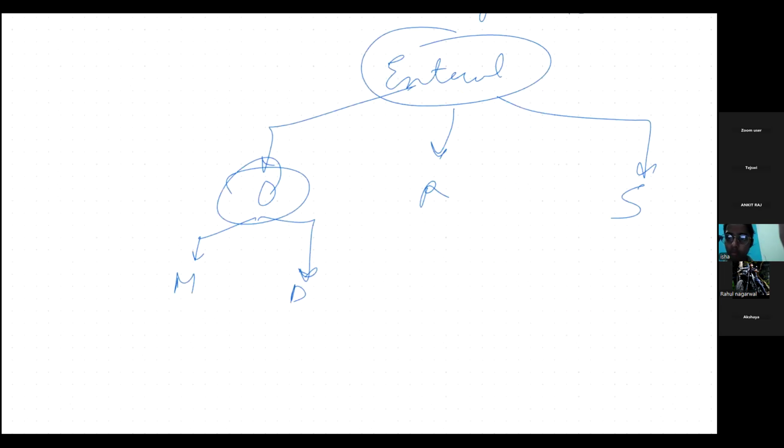Whereas if we talk about demerits, it is slow acting. Why? Because we are expecting the drug to go into the GIT, then get absorbed, then get distributed, and then get metabolized and do some action. So definitely it is slow acting, as well as unpalatable. If it is not tasty, then definitely we don't like to take the medicines, right? And sometimes it is destroyed by the GIT enzymes and all.